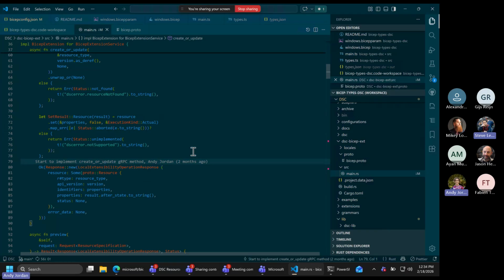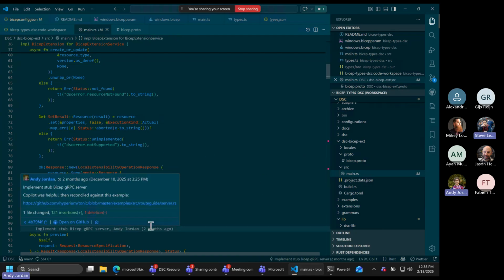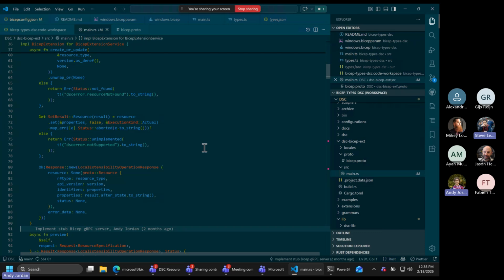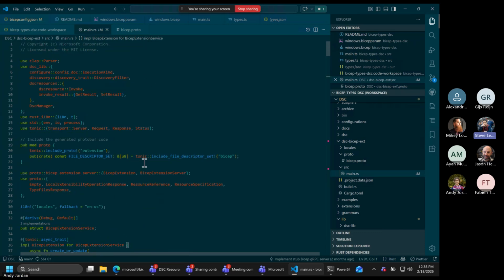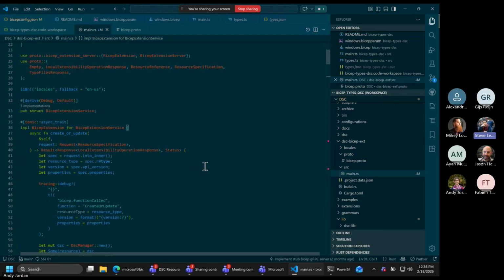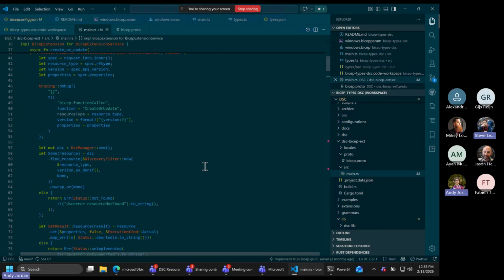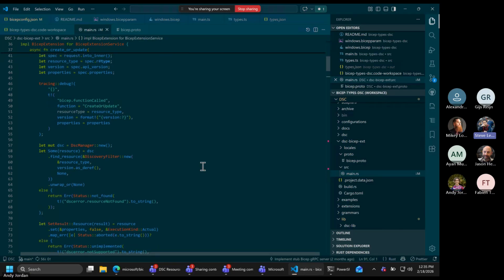DSC will continue to evolve as an orchestrator independent of Bicep, but one of the limitations of what Andy is showing is that we're not going to support writing a Bicep file, generating the JSON, and feeding that JSON to DSC. That's not going to ever work because DSC and Bicep are heading in two different directions at this point. So if you want to use Bicep as the orchestrator, then you have to use the DSC extension for Bicep and have Bicep do the orchestration versus DSC. Gijs, go ahead.